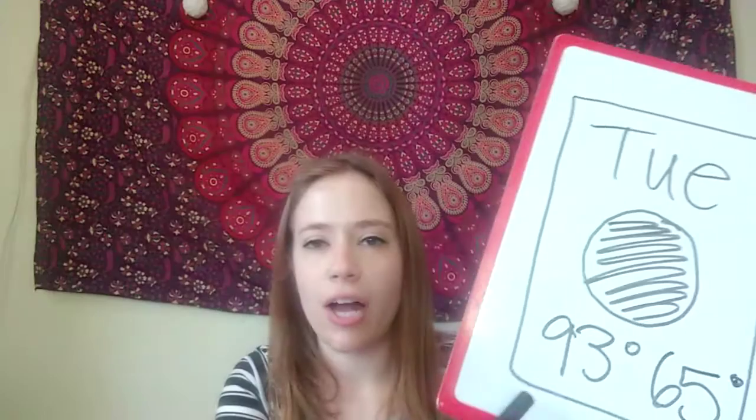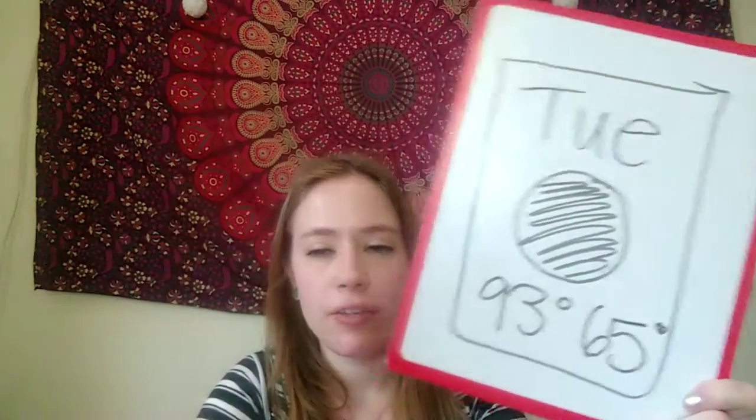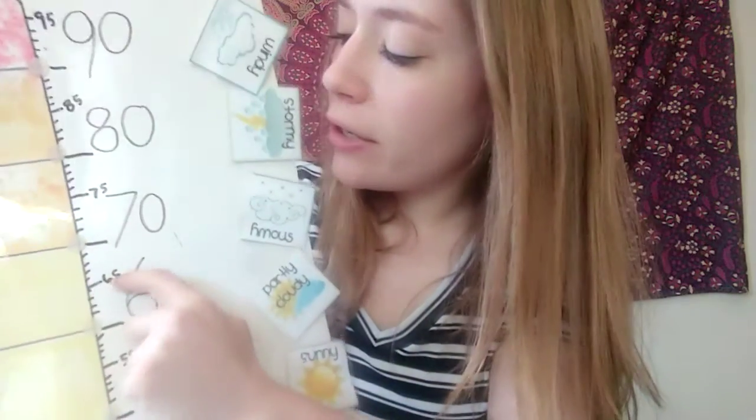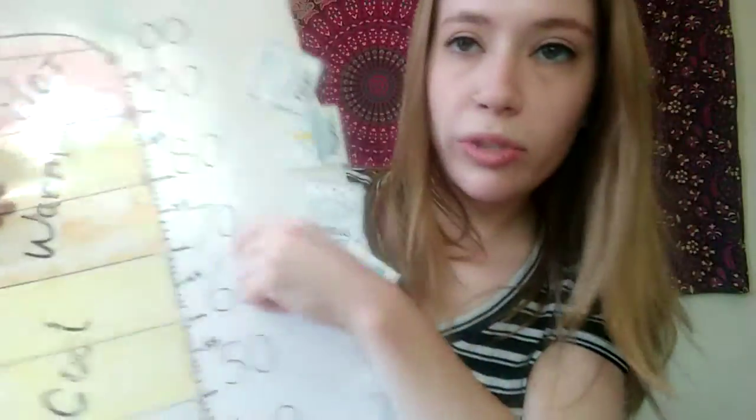Okay, so since 93 degrees is our highest temperature, or expected highest temperature of the day, that means that 65 degrees is our expected lowest temperature today. So let's check out where that falls. So here is 60, and 65 is easy to find because it's right in the middle here and marked for us. So 65 is in that cool temperature range. So it will be a cool temperature, most likely later on tonight.